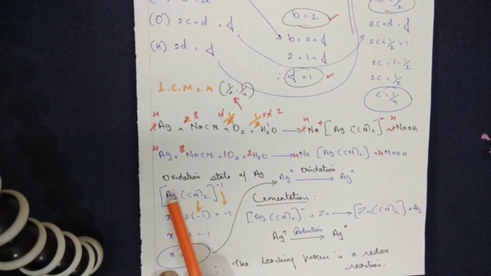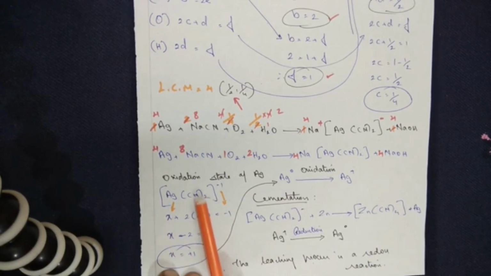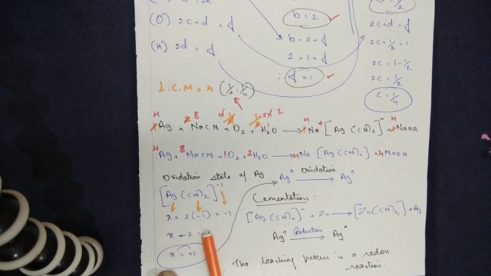So here Ag I have expressed in terms of X. 2 times the cyanide charge, minus 1, is equal to this overall charge. Just follow my arrow here. So X minus 2 is equal to minus 1. Therefore X is equal to plus 1. So the oxidation state of silver is plus 1.